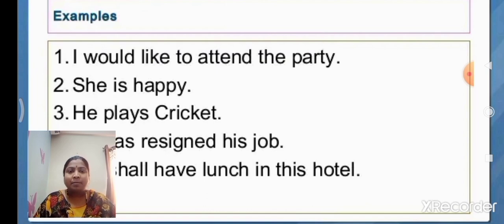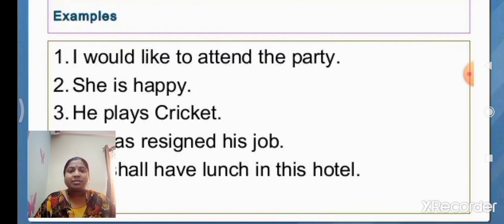He is the third person and singular number. That's why we put the S form to the verb. He plays cricket. How do we divide the verb, the auxiliary verb? How can we put the auxiliary verb?